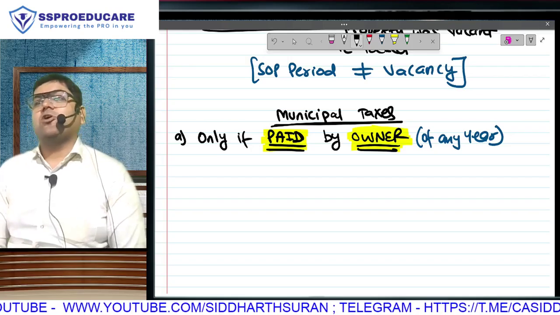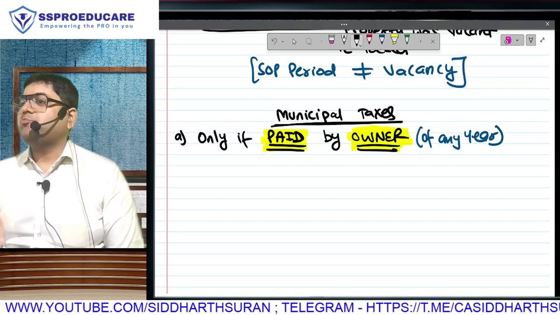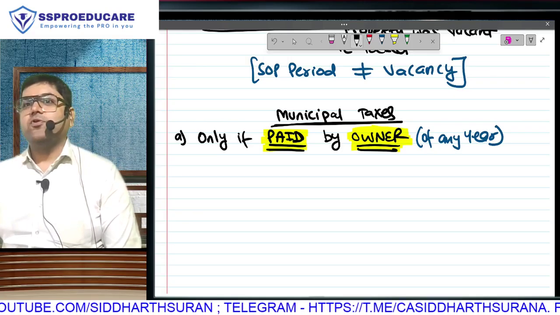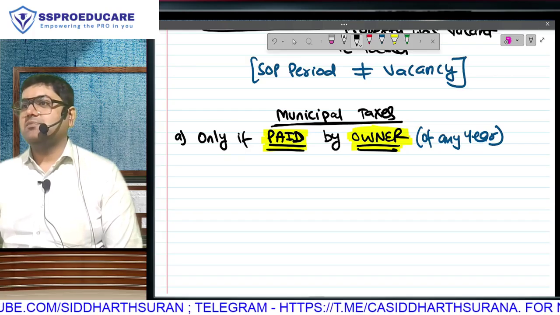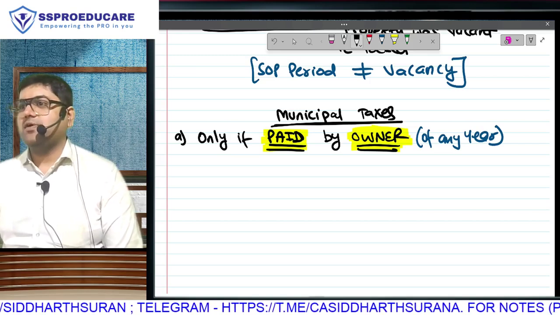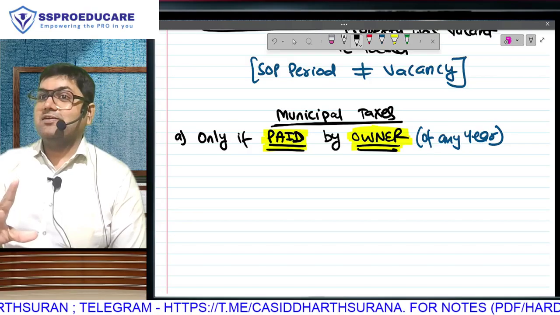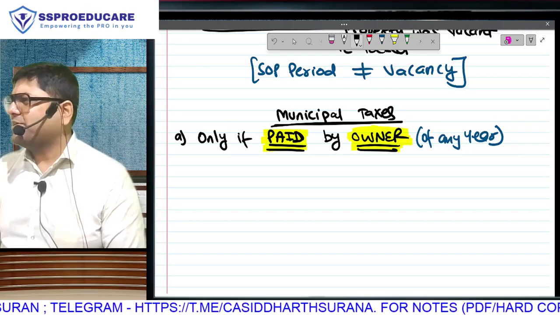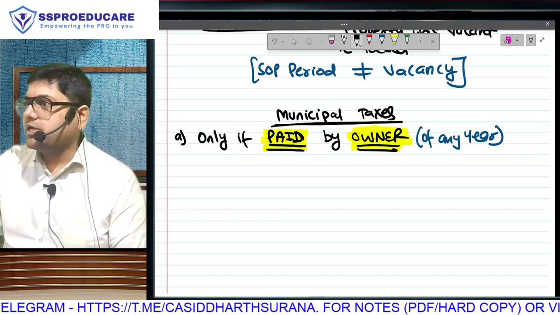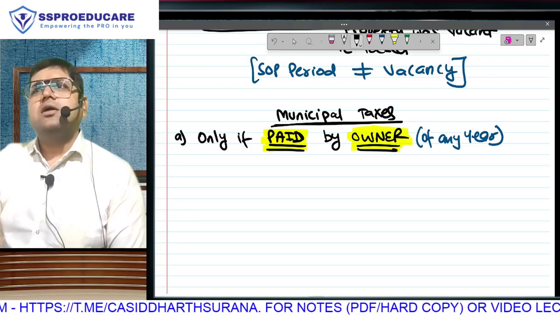मतलब supposingly municipal corporation is today giving you an offer कि 5 साल का property tax you pay in advance. We will give you 20% discount. Means 4 years के price में you can pay 5 years का money. We will give you no due certificate for the next 5 years. So I make that payment, full payment, to avail that discount. If I have money, I'll pay it. So whatever I have paid, some of it pertains to the next 4 years. I will get deduction now because I have paid now. Deduction will be on cash basis of accounting.